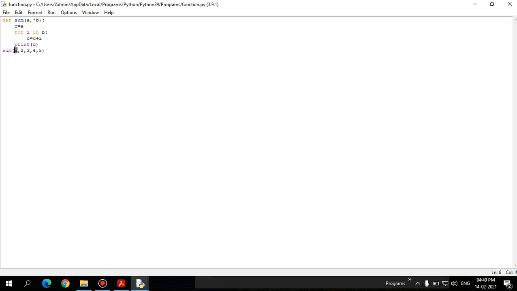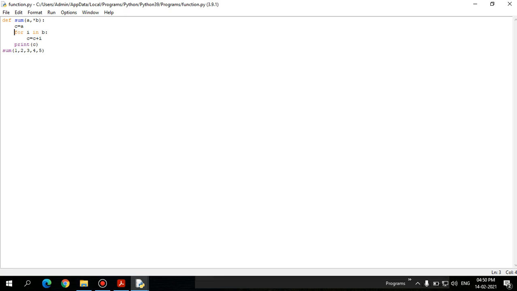So the first argument here is a, and the set of arguments, that is 2 3 4 5, is a tuple that is passed into b. a is assigned to c, and since b is a tuple, a collection of values, I'm going to use a for loop for processing it. I want to access each value from the tuple and add it to the a value, so c equals c plus i. I'm adding all those values to c, and finally printing the value of c.